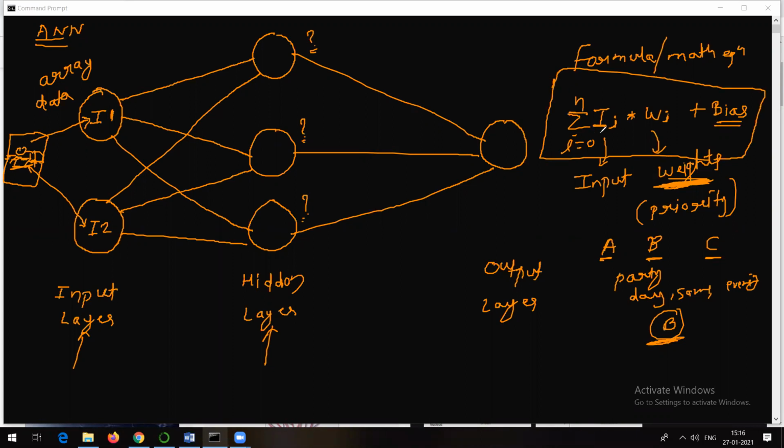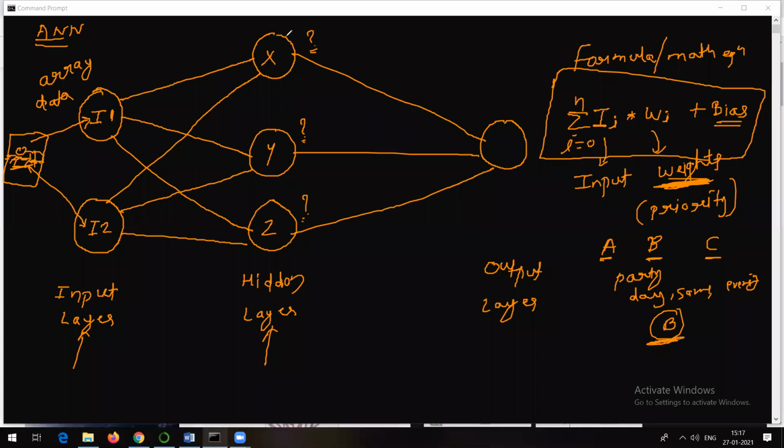Okay, so this I_i are nothing but the inputs, this W_i are nothing but the weights, and weight is nothing but the priority. Right? But initially we don't know the priority. So the priority or feature selection will be done by the system itself. So initially we will provide random values of the vector. Let's name this neuron x, this one y, and this one z.